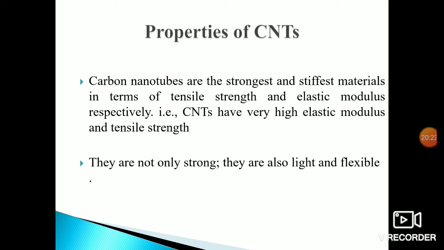CNT have a very high elastic modulus and tensile strength, which is a very good property. They are not only strong, they are also light and flexible. That is, lightweight, and we can move on to flexible shapes of carbon nanotube.